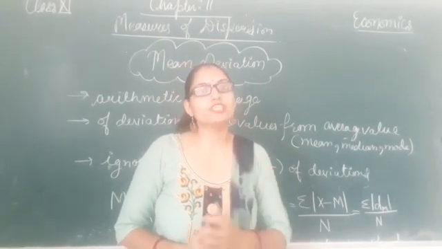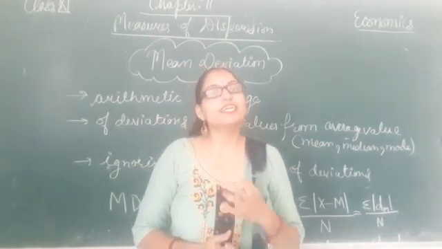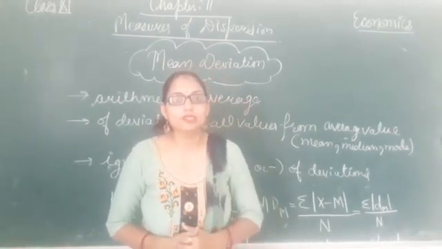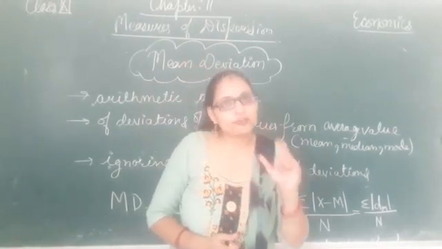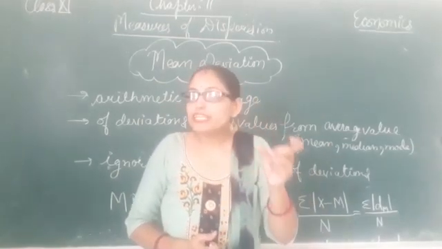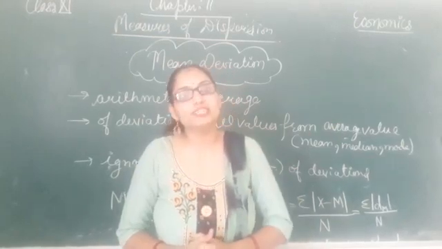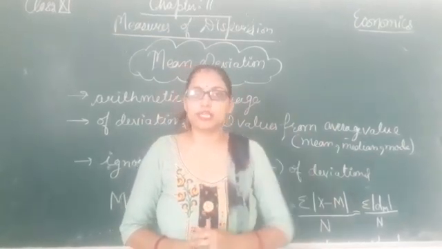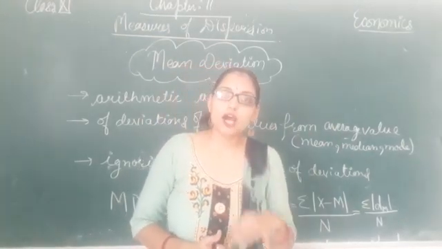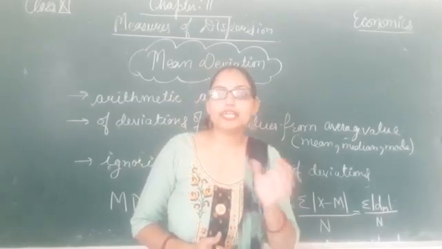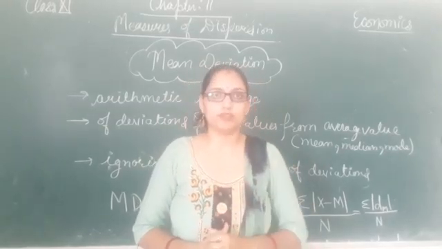So through mean deviation we can find out the deviations of all the items from any particular average. It could be mean, median or mode. Clear? So now let's start: what is mean deviation and how can we find it out?